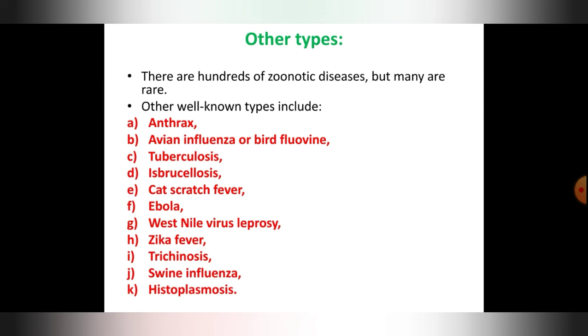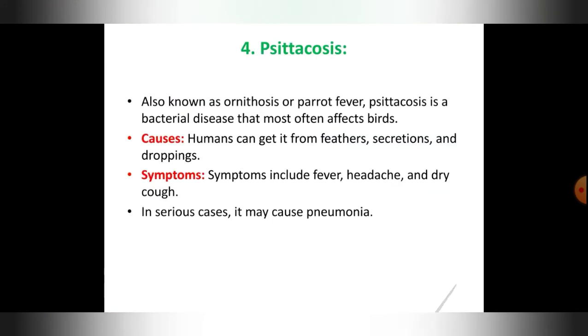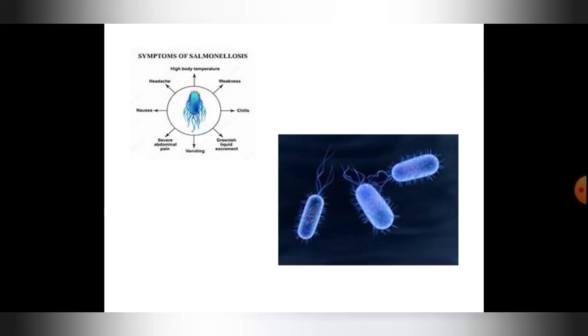Okay, then swine flu, I told you about swine flu. Next is histoplasmosis. It is a lung infection caused by inhaling Histoplasma capsulatum fungal spores. Spores are found in soil, droppings of bats and birds. Okay, this is about the diseases. So with this, we will start completing this particular unit 1.